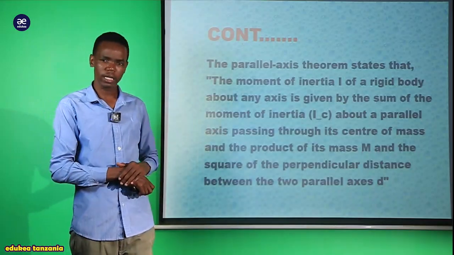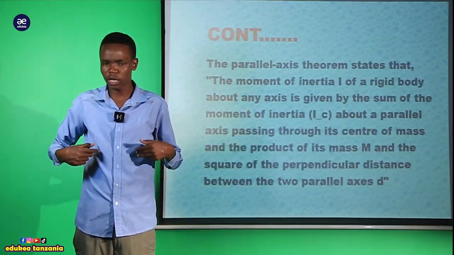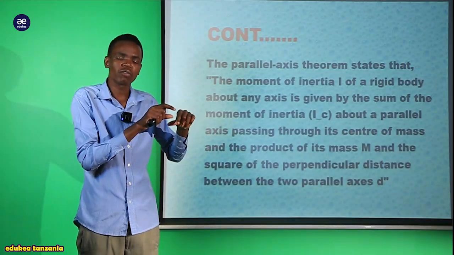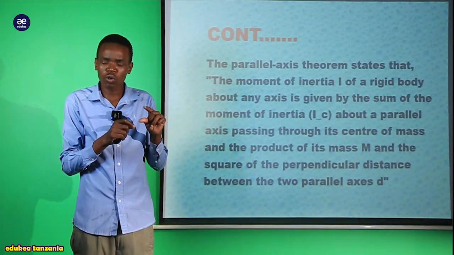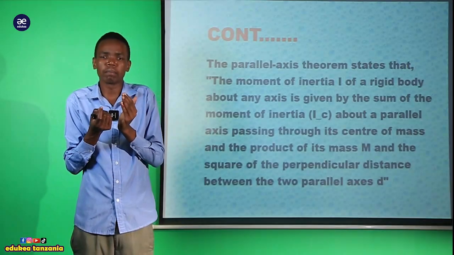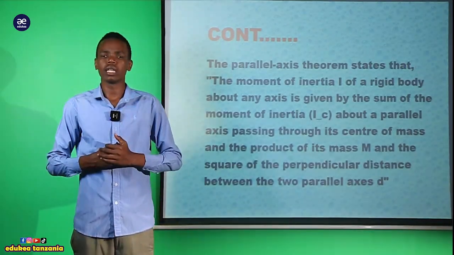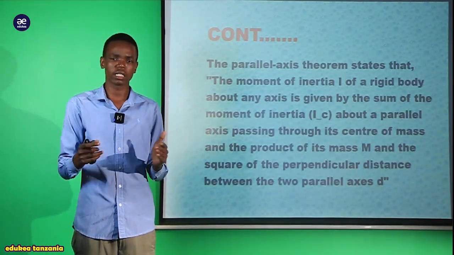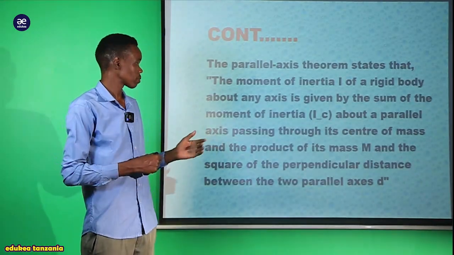Now let us read our statement. The law gives us the relationship between the moment of inertia for any rigid body and the moment of inertia through the center, plus the product of the mass times the square of the distance between the two axes that lie parallel to each other.